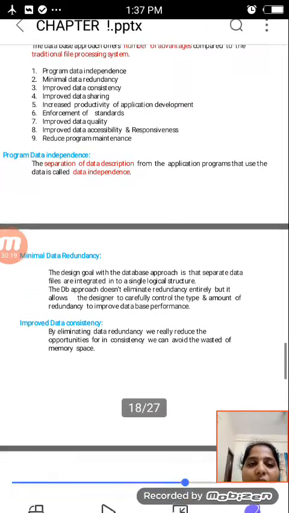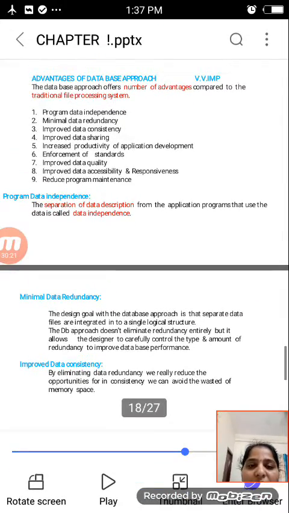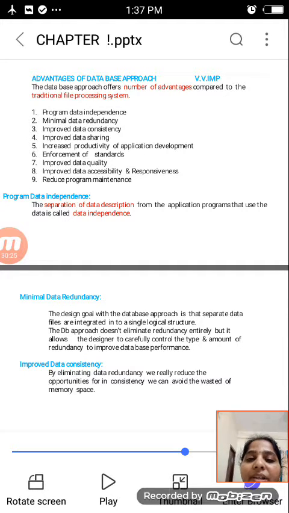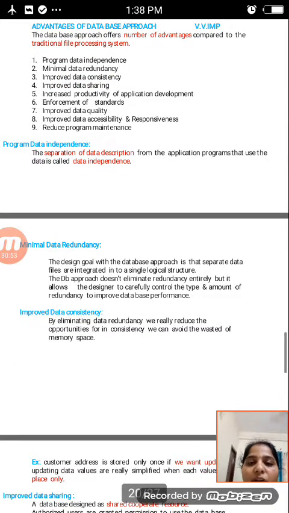This is a very important concept of database management systems. The database approach offers a number of advantages compared to the traditional file processing system, such as the Fine Valley Furniture system that I discussed. One by one we will discuss these concepts.